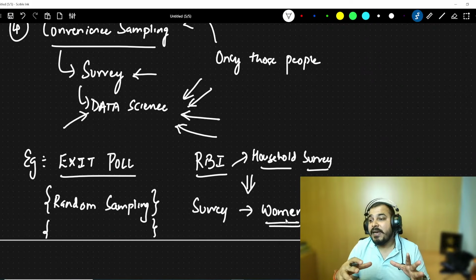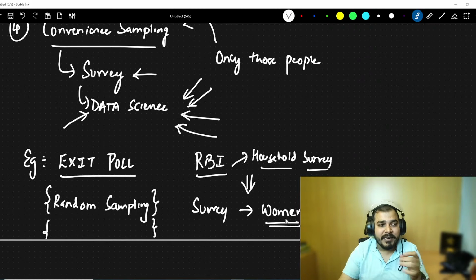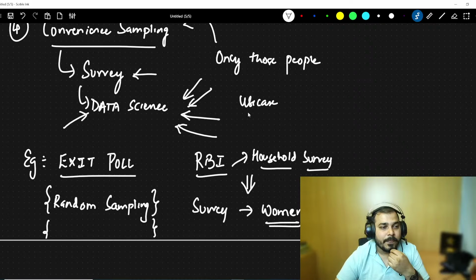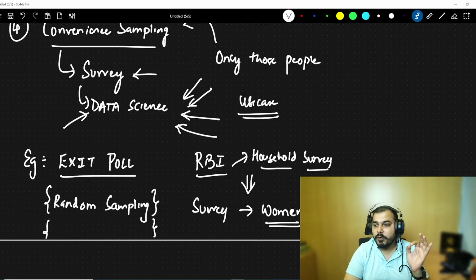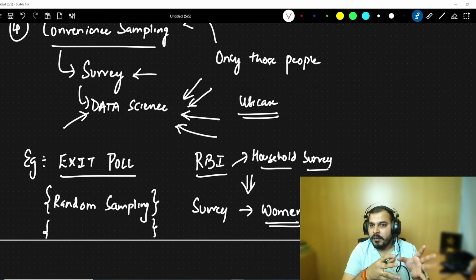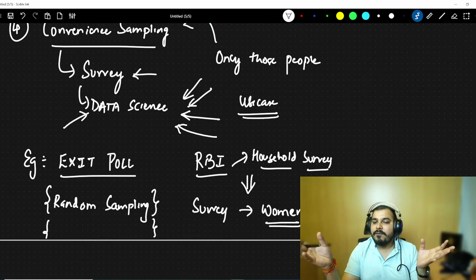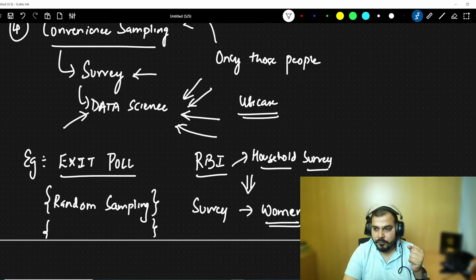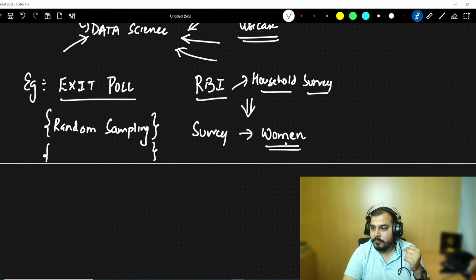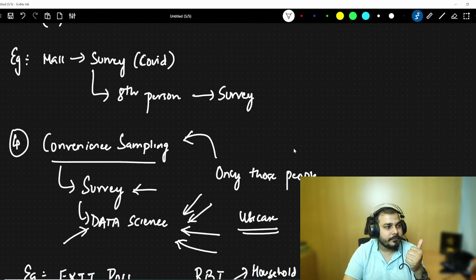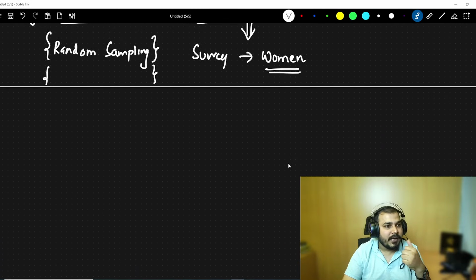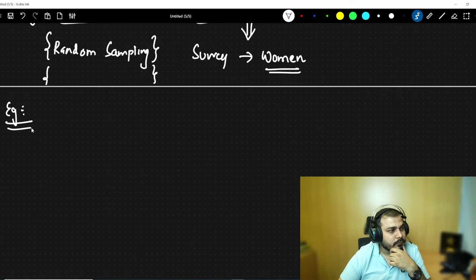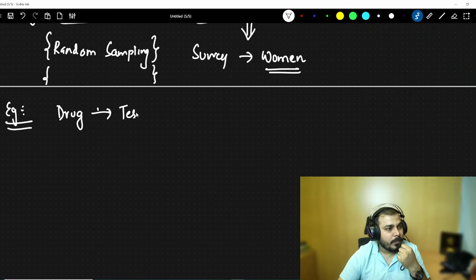Now understand, sampling techniques may be different. It is completely dependent on the use case that we are following. Based on the use case that you really want to do, you will decide. It is not like we will be dependent on just one kind of data. We try to use different sampling techniques, and finally we try to come to a conclusion. Okay, clear guys, everyone? Okay, let me give you one more example. A drug needs to be tested. So for this, what kind of samples may we take?